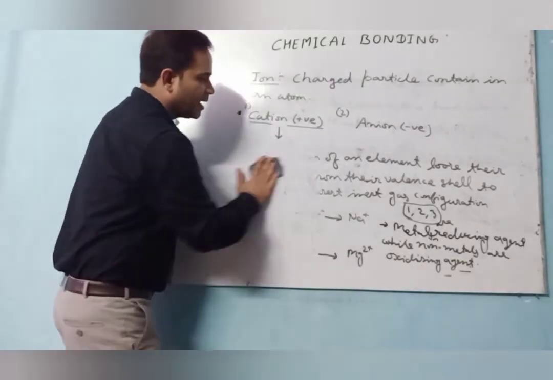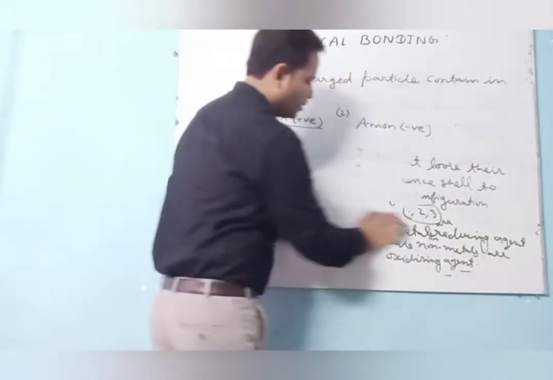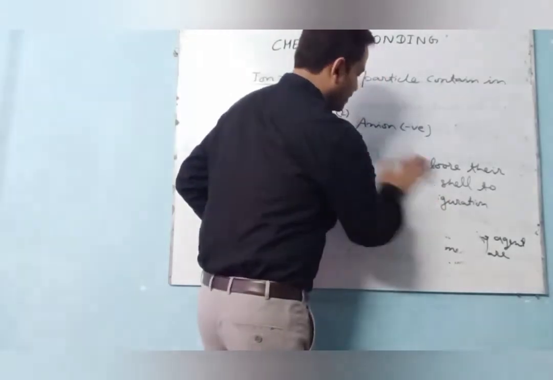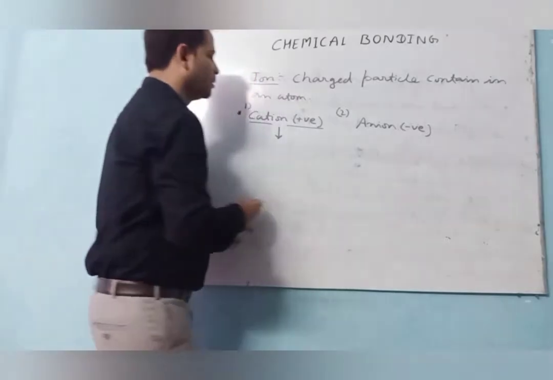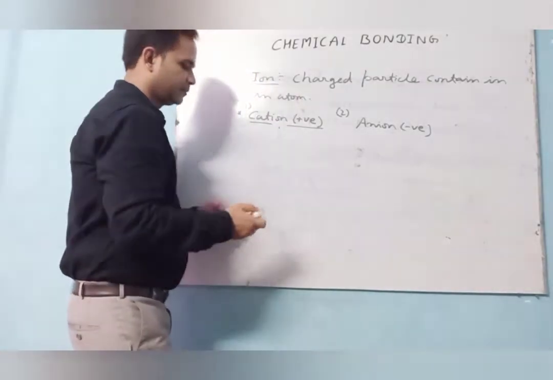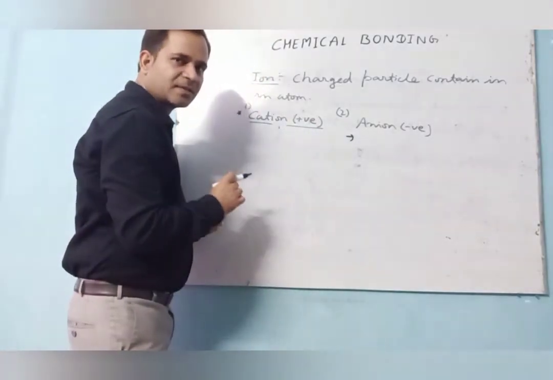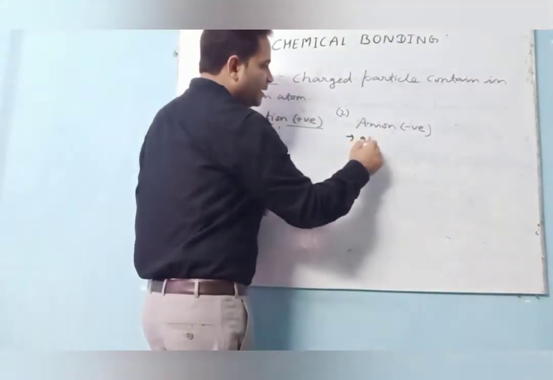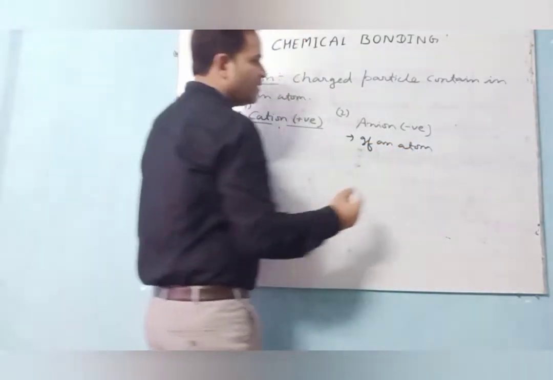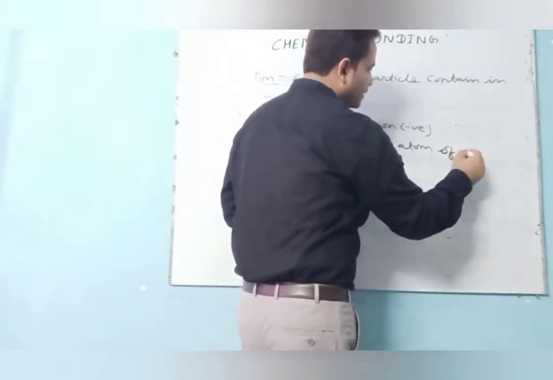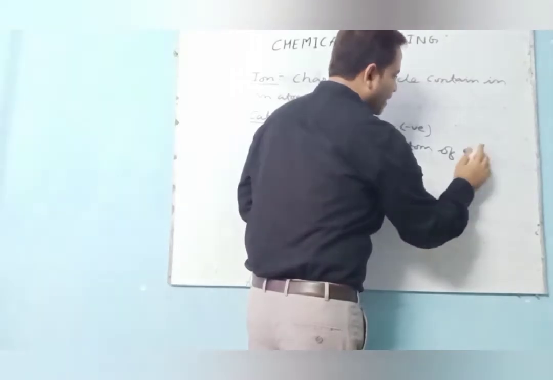Now next, anion. Anion is very simple. You take a vice versa condition here. Anion means the negative charge particles.